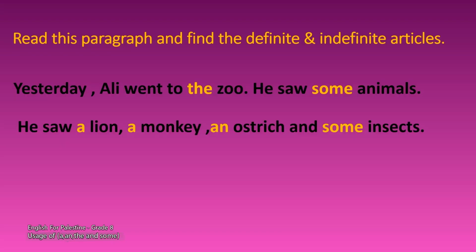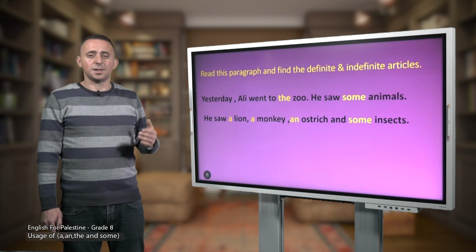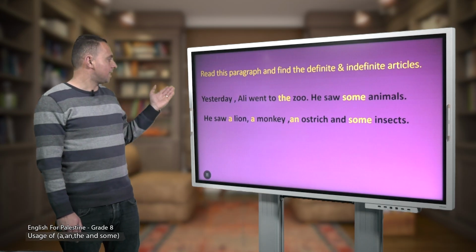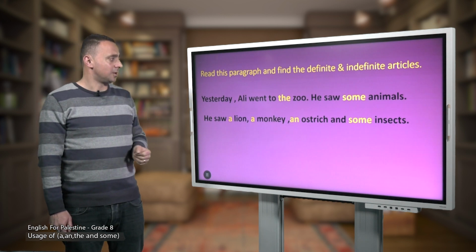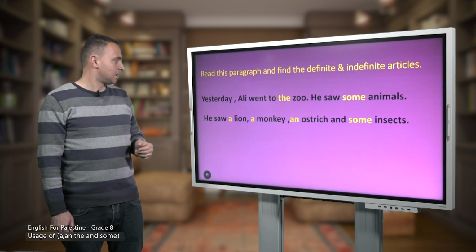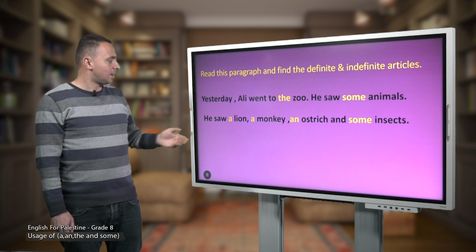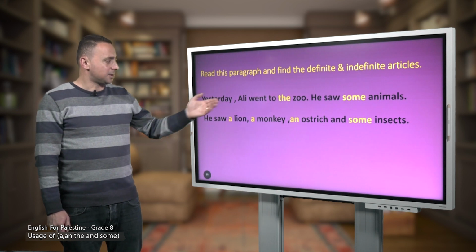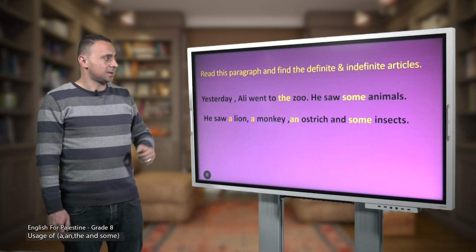Yesterday, Ali went to the zoo. He saw some animals. He saw a lion, a monkey, an ostrich, and some insects. Again, let's read the paragraph again. Yesterday, Ali went to the zoo. He saw some animals. He saw a lion, a monkey, an ostrich, and some insects.